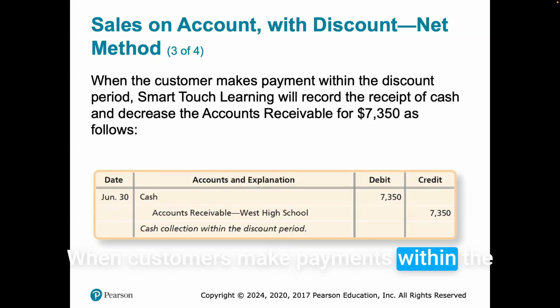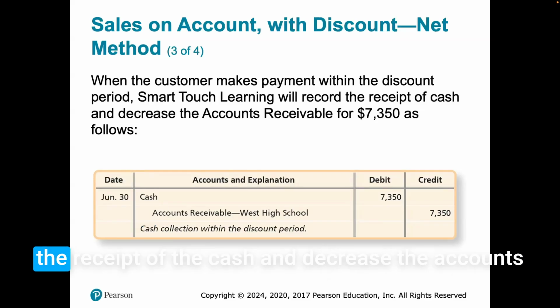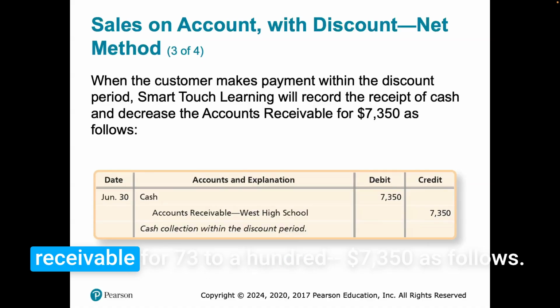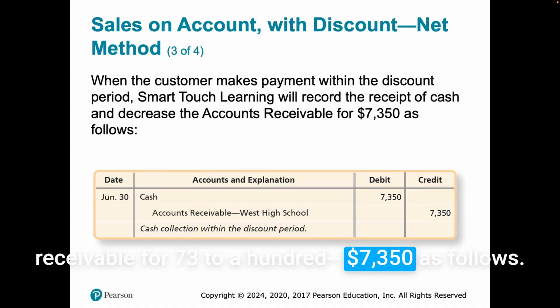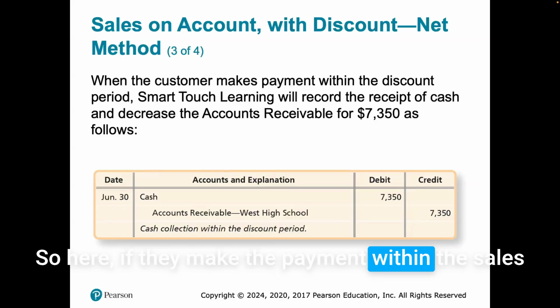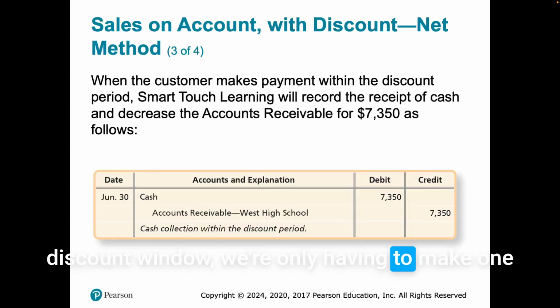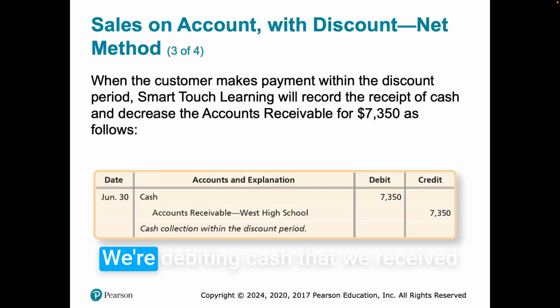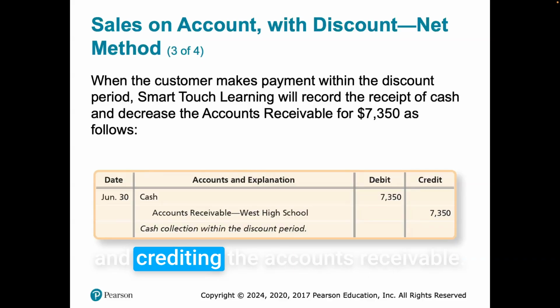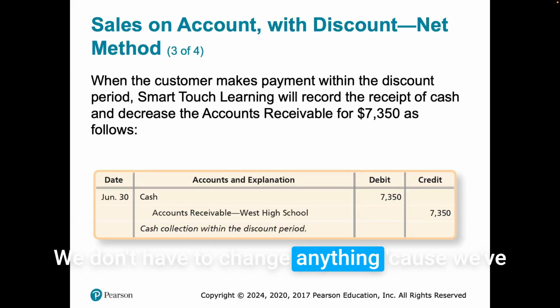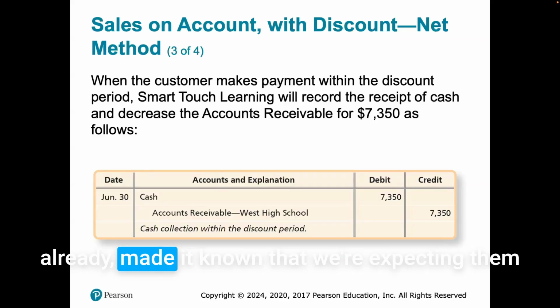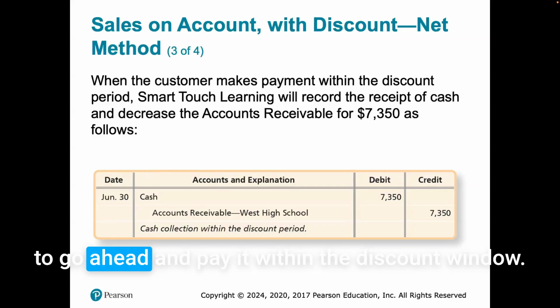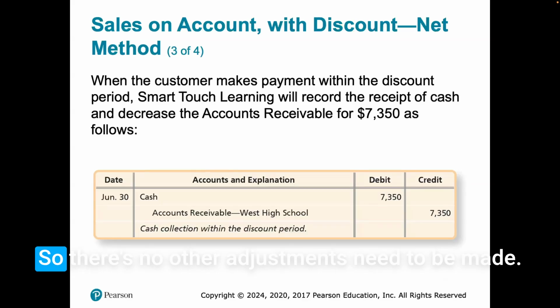When customers make payments within the discount period, Smart Touch Learning will record the receipt of the cash and decrease the accounts receivable for $7,350 as follows. So here, if they make the payment within the sales discount window, we only have to make one transaction, and it's only one debit, one credit. We're debiting cash that we received and crediting the accounts receivable. We don't have to change anything because we've already made it known that we were expecting them to pay it within the discount window. So there are no other adjustments that need to be made.